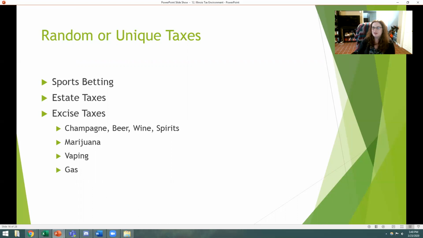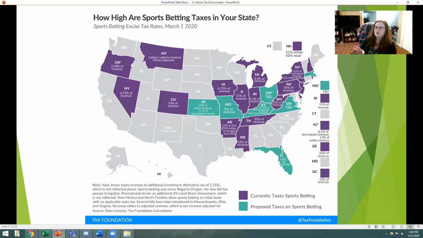Well, the first one's going to be the idea of sports betting, but we also have things like state taxes. We have excise taxes on a whole wide variety of things. Remember, excise taxes are when we put a specific tax on an individual item. So let's think about it. Illinois is one of the few states that actually currently have a tax for sports betting.